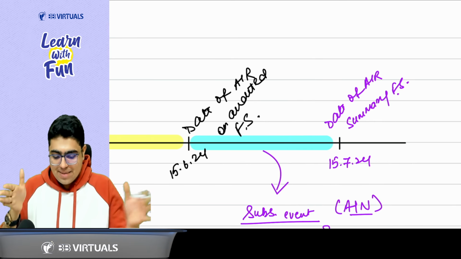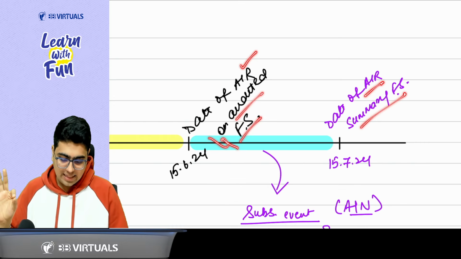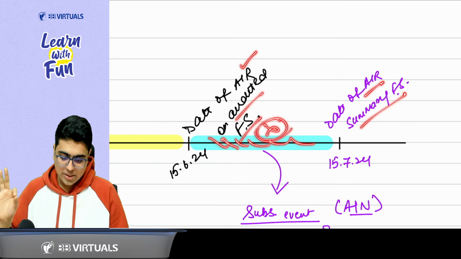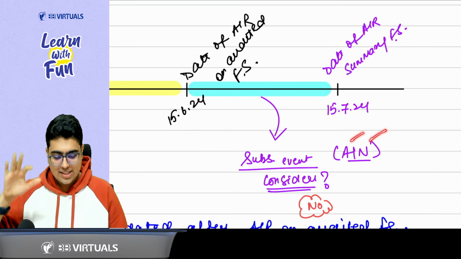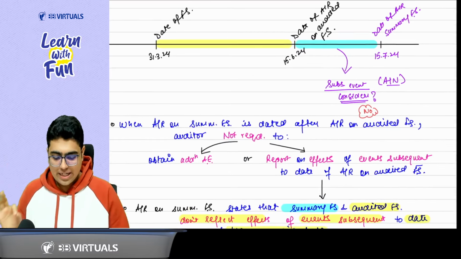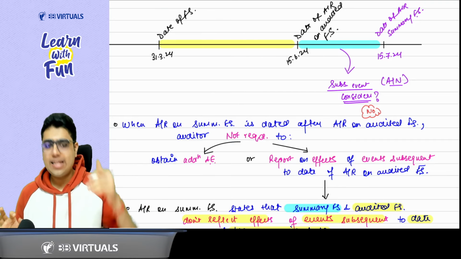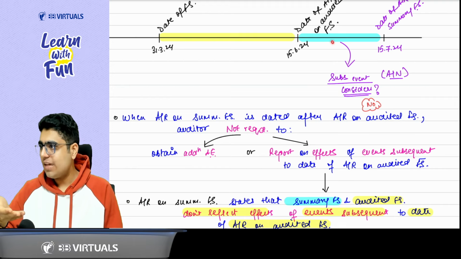Whatever is the time gap between the audit report on audited financial statement and the audit report on summary financial statement, this time period is not a subsequent event. Whether adjusting, non-adjusting, we don't care. This is not a subsequent event. So here, do we need to do any audit procedure and collect any evidence? No, sir. No audit evidence to be collected here. Do we need to report on the effect of events here? No, sir.